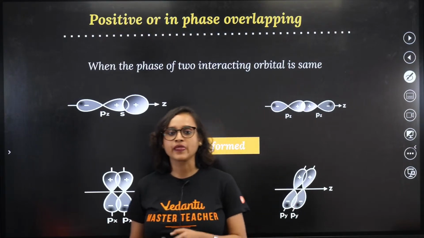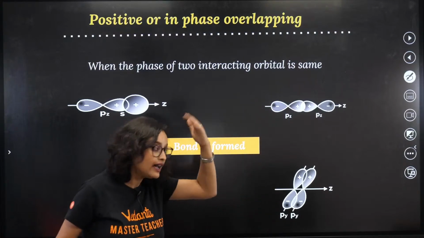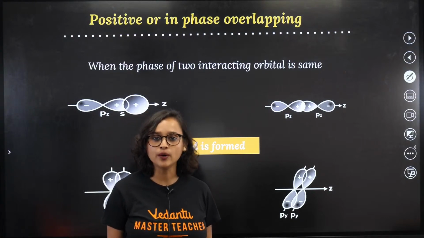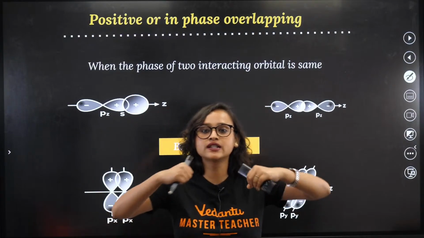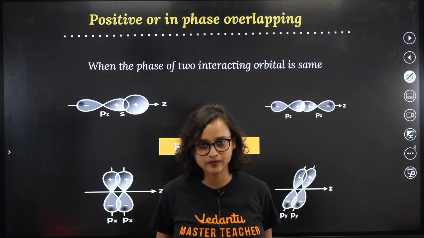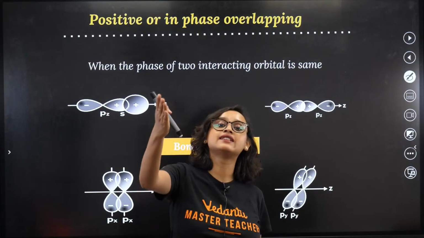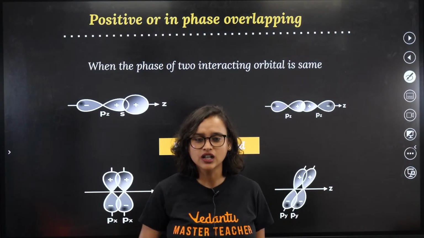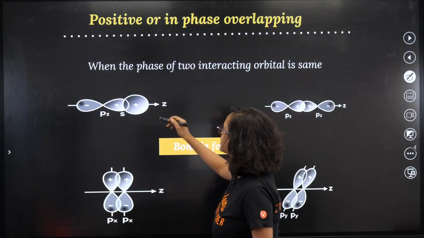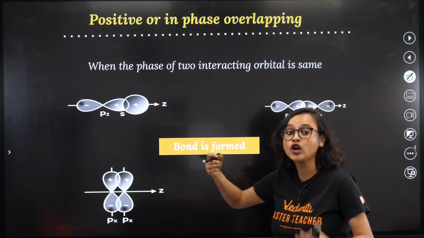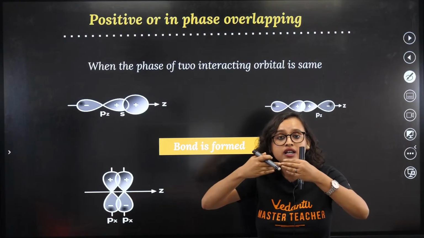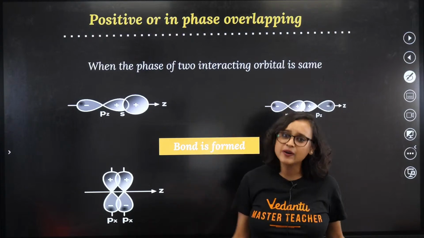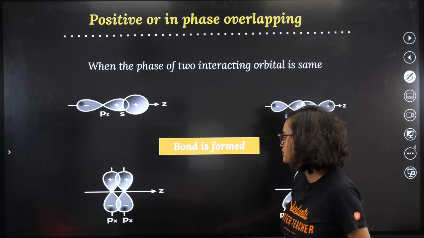Don't worry. So imagine, my head and the other person's head, if they collide, what will happen? Positive or in-phase overlapping. But my leg and somebody else's head, it won't hurt so much. So same thing here also. Positive and positive, the overlapping, the bond is formed. The skulls will overlap, it will hit really hard, and it might start bleeding also.